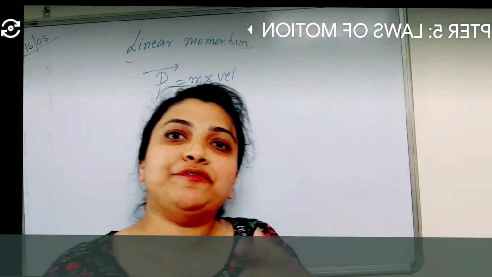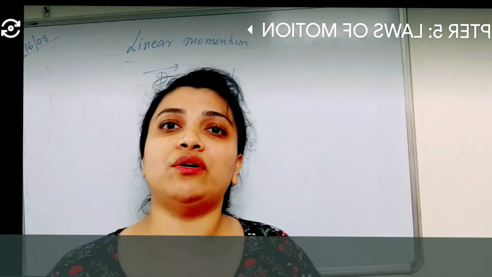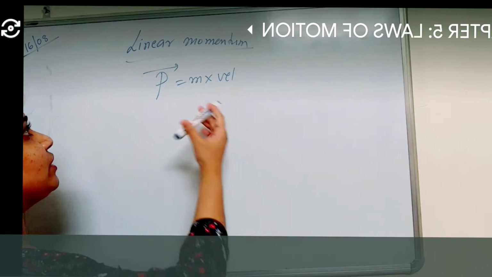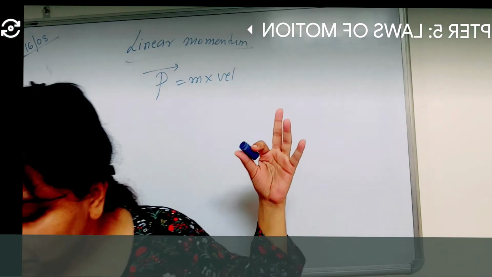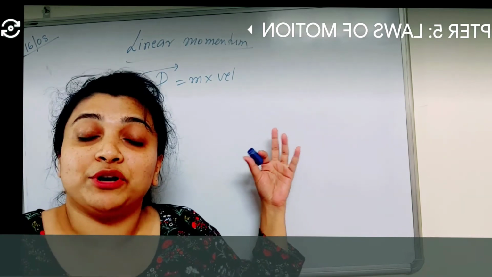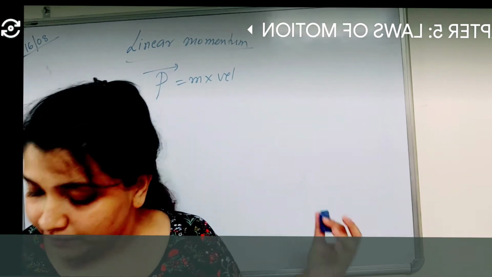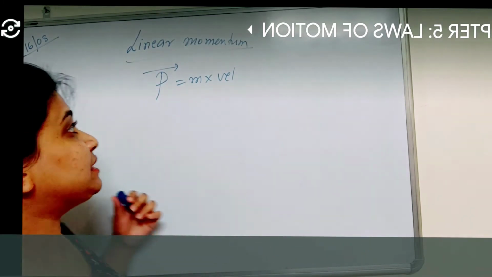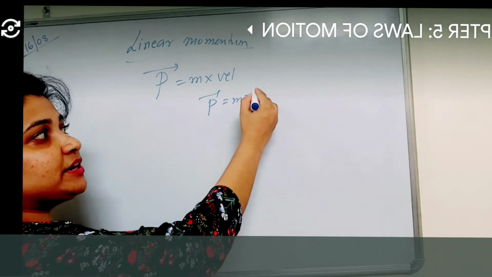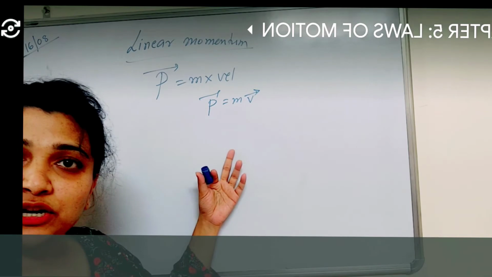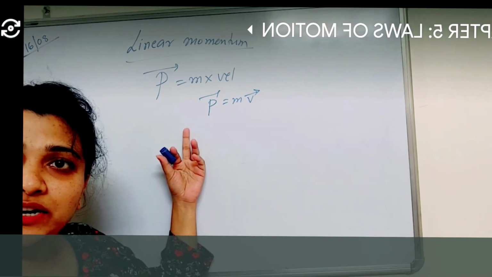Now, to define Newton's second law of motion, we use something called momentum. Linear momentum is the product of the body's mass and its velocity, where m is mass. So p is equal to m into v. It is a vector quantity, because velocity is a vector quantity, so momentum is also a vector quantity.